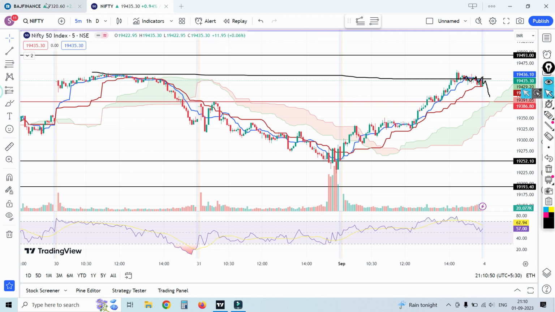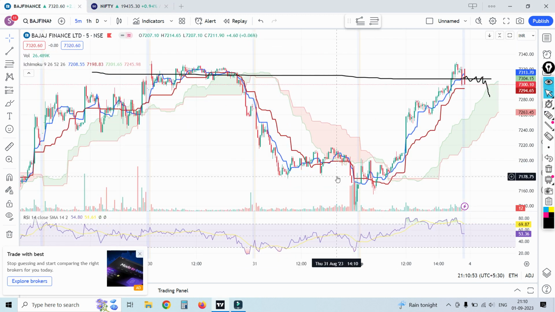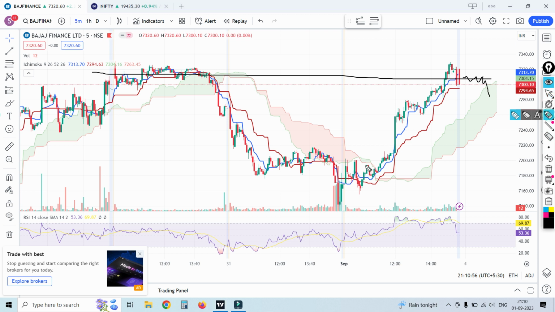One more trade I took was from Bajaj Finance only. The market opened with a green candle, but it makes some corrective mode here, and again it crosses. So that's the reason I took it from here only. If it crosses down, I will exit my trade, but hopefully it goes here with a long candle and again makes some corrective mode. If it crosses this TS line, I just exit my trade.